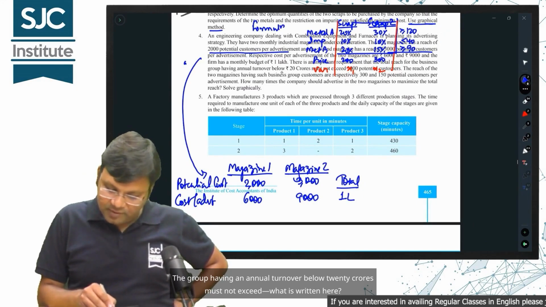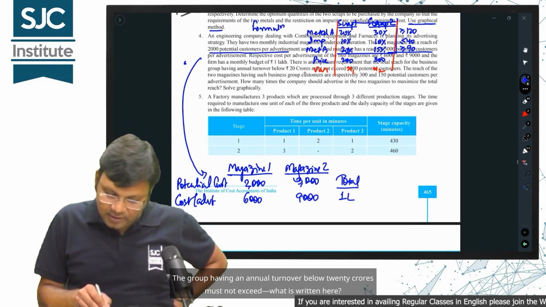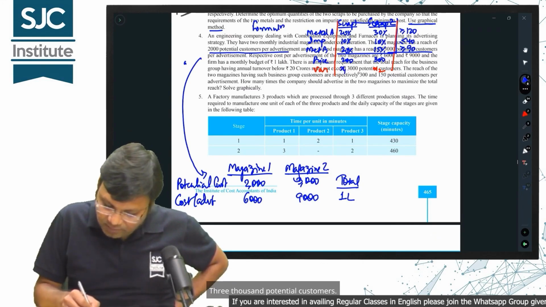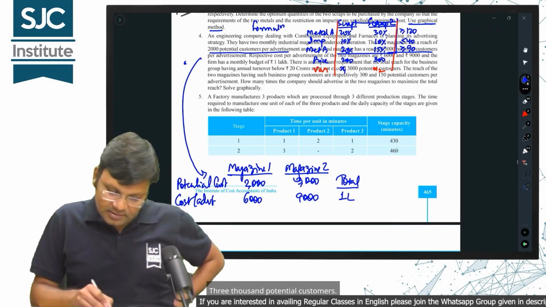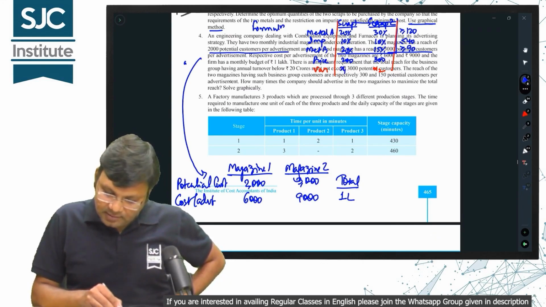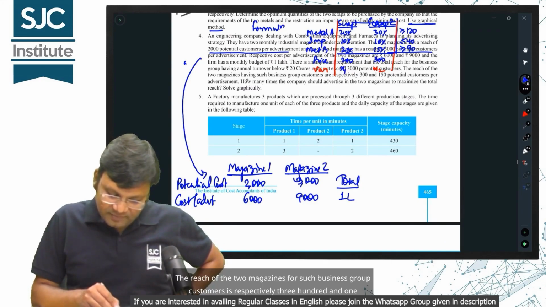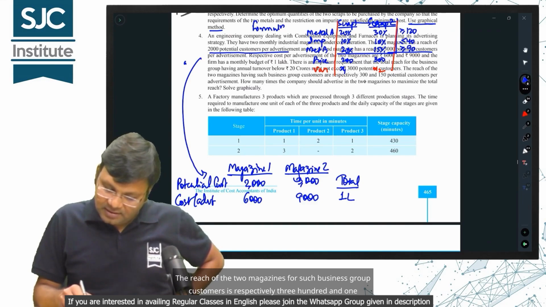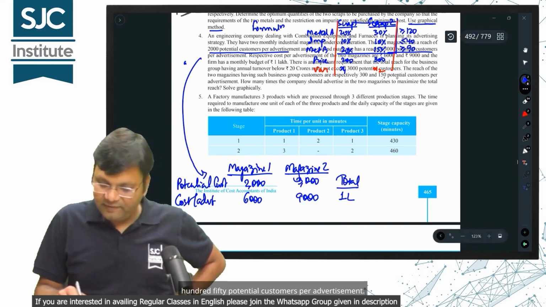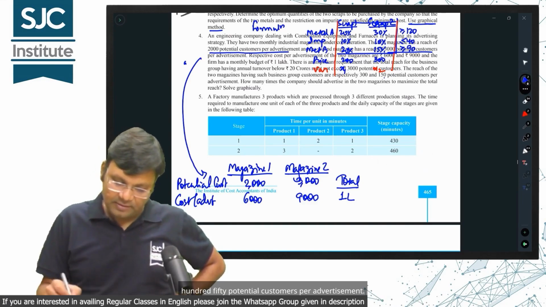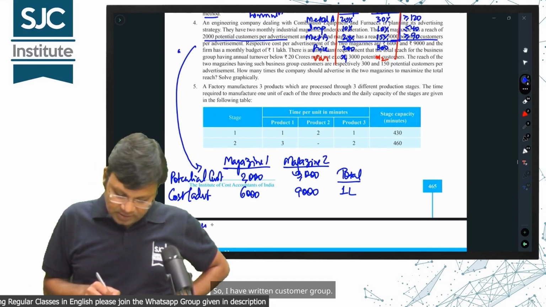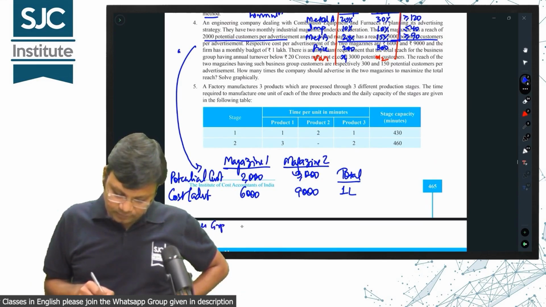The group having an annual turnover below 20 crores must not exceed 3,000 potential customers. The reach of the two magazines for such business group customers is respectively 300 and 150 potential customers per advertisement. So, a condition has been put regarding a customer group. So, I have written customer group.